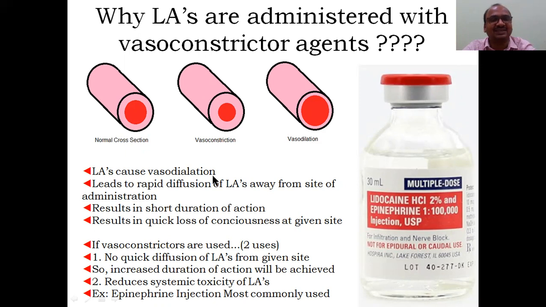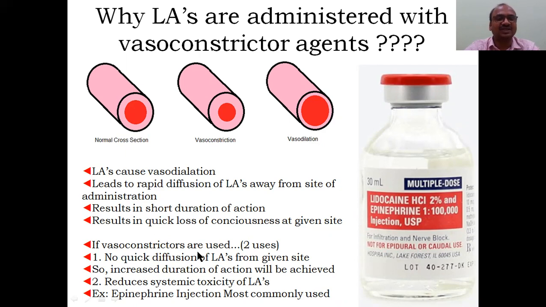So local anesthetics cause vasodilation, very important. And it leads to rapid diffusion of the local anesthetic away from the site of the injection. Here I have given it. From the site, what happened? Blood will take the local anesthetic away. It results in a short duration of action. So for very little time only it shows the anesthetic effect. It results in quick loss of sensation at the area. Here you have to write sensation, not consciousness. Sensation at the given site.